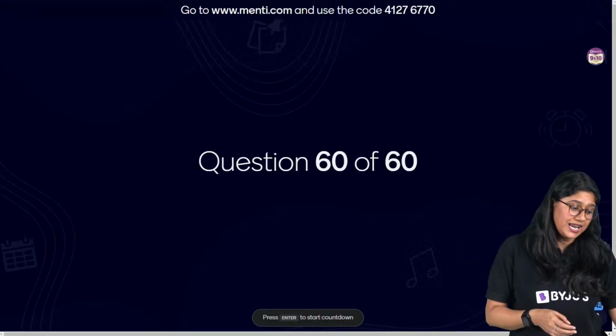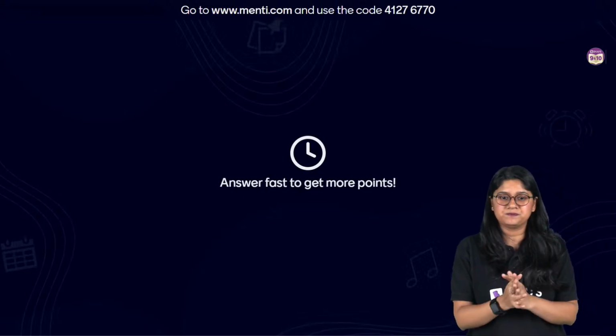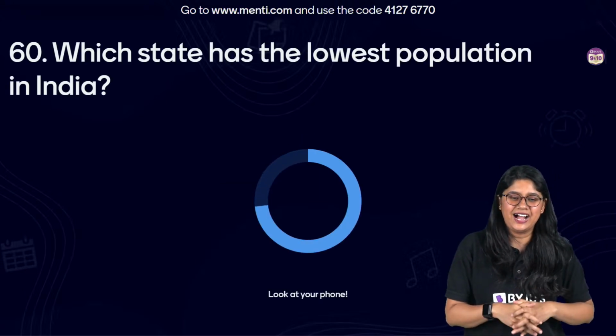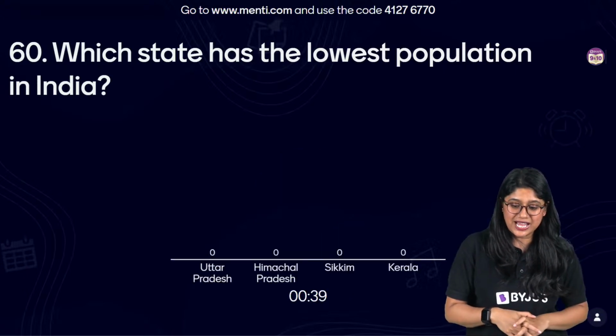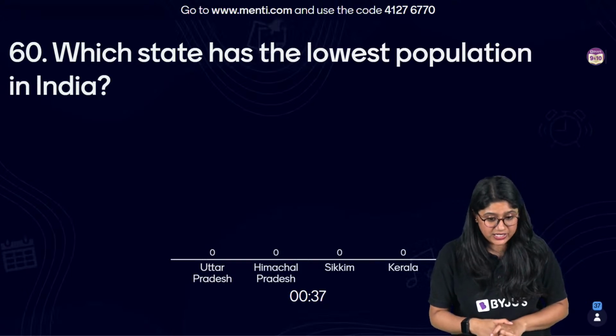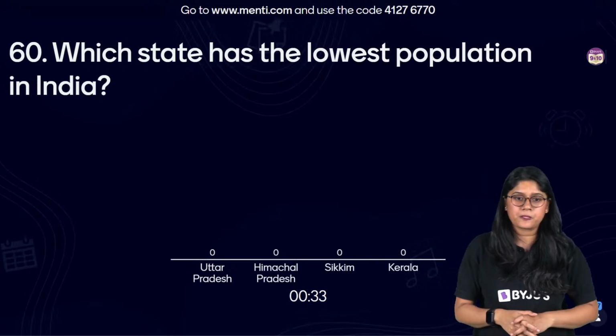Here we go, everyone, to the last question from geography, and after that we have a good break. हाँ बिल्कुल, संस्कृत में टेबल चेंज नहीं होते, absolutely correct. Which state has the lowest population in India?